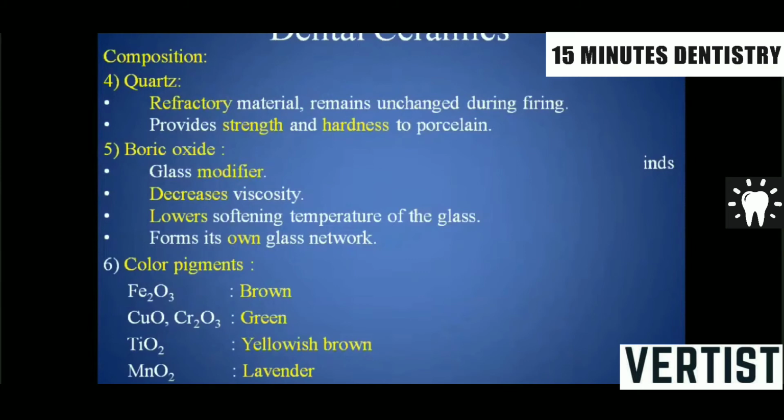Various color pigments are used for the ceramic for different shades of the ceramic. Like ferric oxide is used as a brown color, cuprous oxide and copper oxides are used for green, titanium oxide is used for yellowish brown, manganese oxide is for lavender, and cobalt oxide is for blue. Sometimes an MCQ can be asked to you on this particular point for the color pigments.